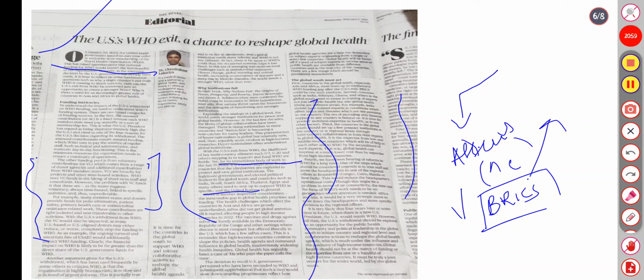BRICS could be such a platform, with countries such as India, Ethiopia, Ghana, and others. The Global South should invest not only in training experts but also in global health. For example, India has trained experts in conditions that affect Africa, diseases which are not prevalent in our country. The era of providing only financial support to any country is behind us. It is a time for full technical expertise in health.